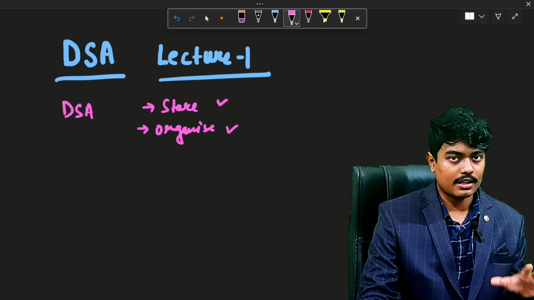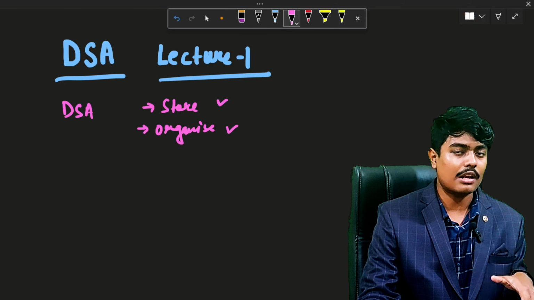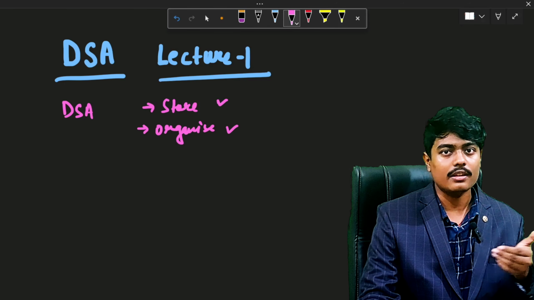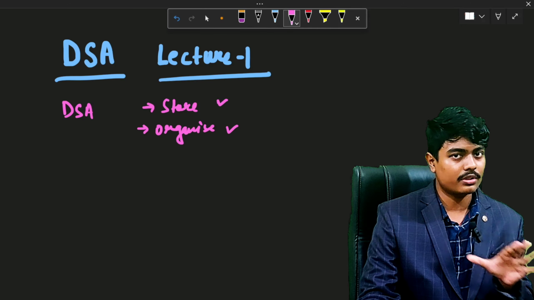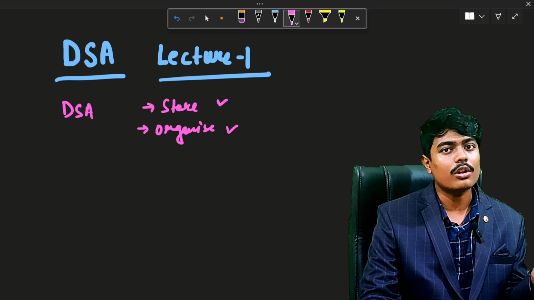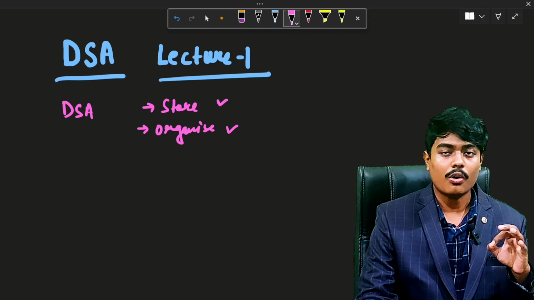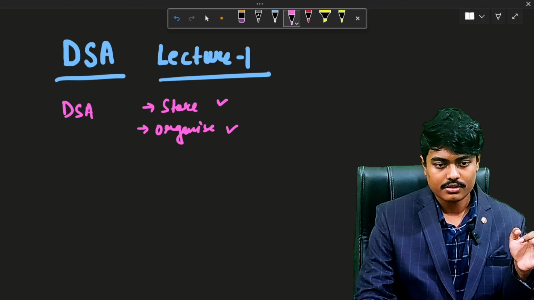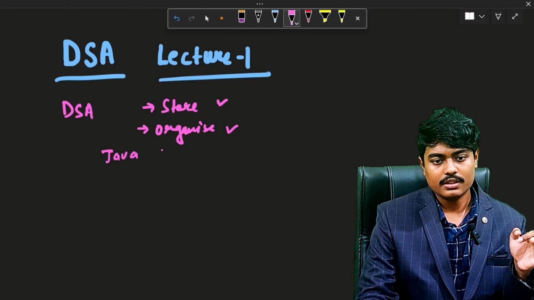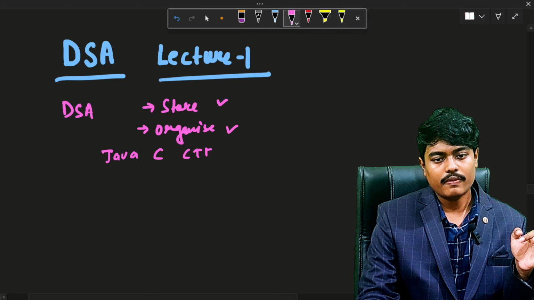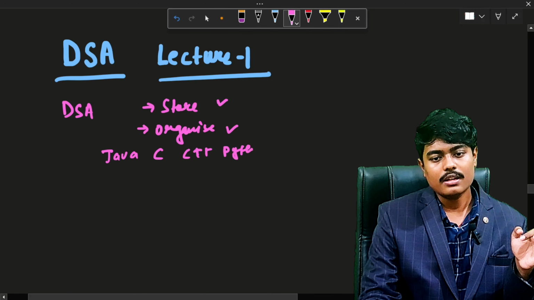As the name indicates itself, data structure and algorithm means organizing the data in the memory. In the memory we store the data in various forms, that is linearly and non-linearly. We'll talk about it later, but moving on, the data structure is not any programming language. You can use it in Java, C, C++, Python, or any other language.